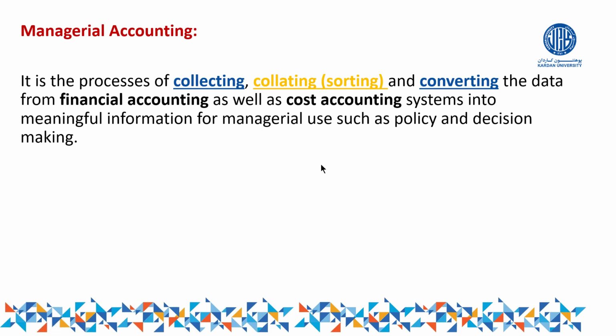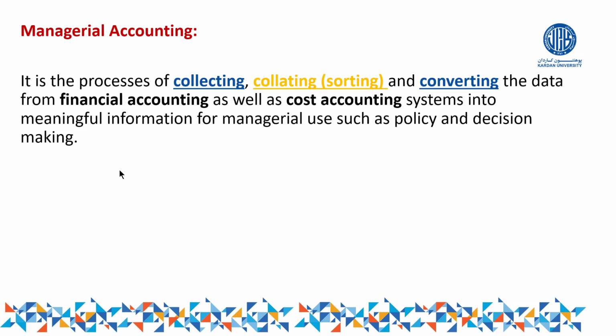But management needs detailed sort of information. Management does not need only how much profit is made. They have to go in deep and find out the profitability and loss of each product, the profitability and loss of each department, the revenue and the expenses of each employee and so on.